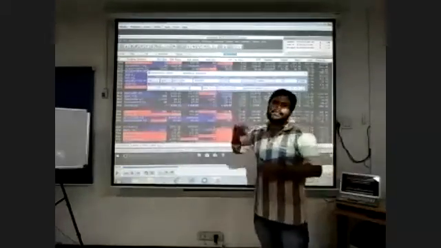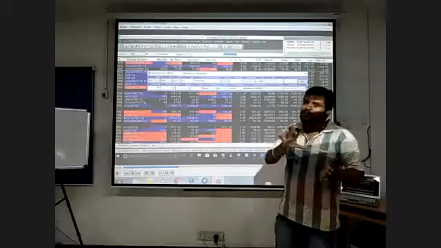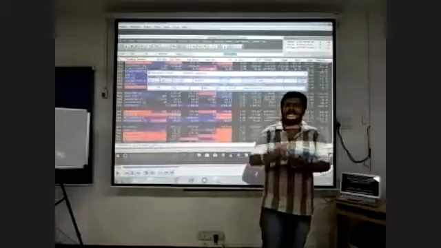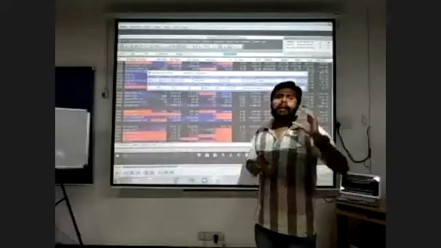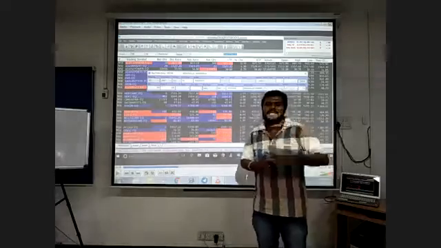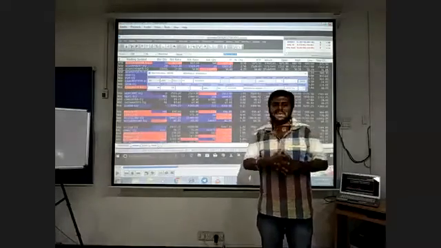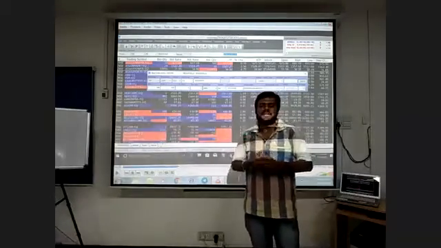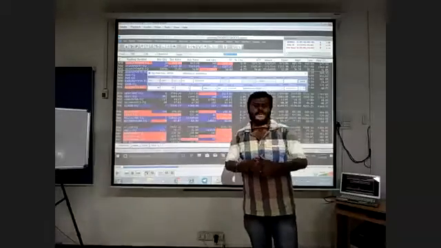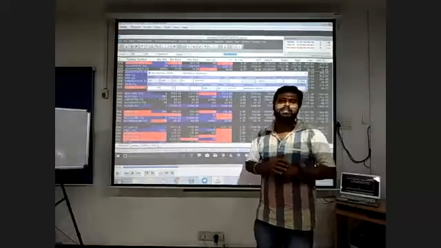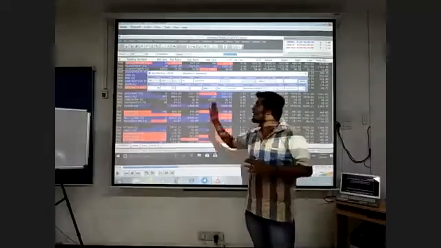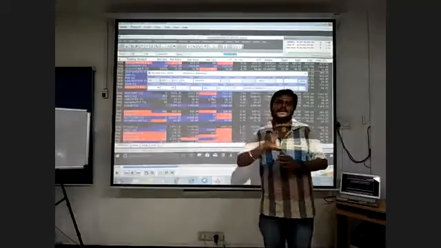So this is a limit order. If I select Market in the order type, the price field will not be shown. The best example is that it's a type of bargaining. For example, if I buy tomatoes at a roadside shop, the price per kg is 50 rupees, and I ask that person to give it to me for 45, that is called a limit order. There I can bargain.